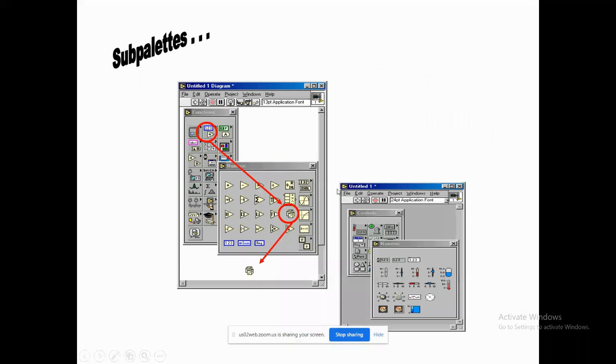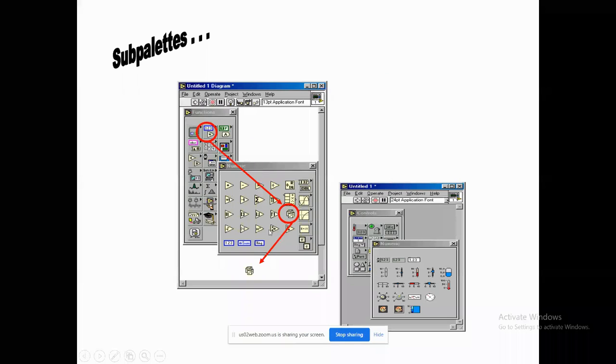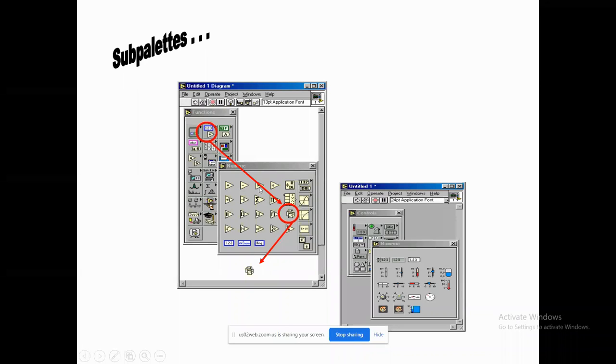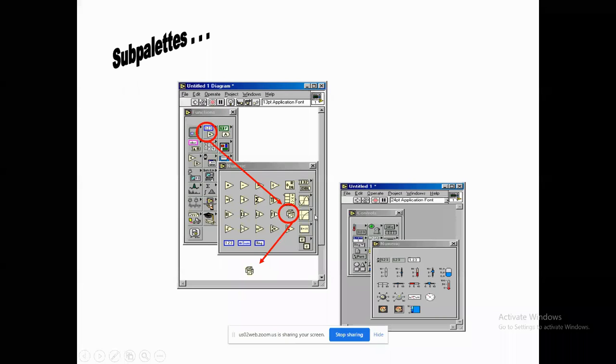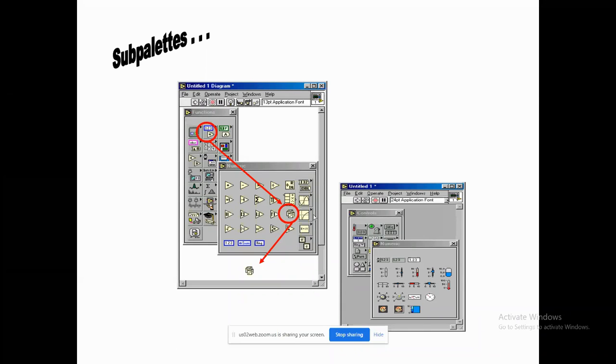This is an important thing. While you are clicking on this one, you will get this small window. In this small window, there are any number of functions: addition, subtraction, multiplication, division. You will get to know all these things by practicing LabVIEW. No need to worry about remembering all of this; there is no scope to remember it. Once you open the coding section, you just right click on the front panel itself, and you will get all these palettes.